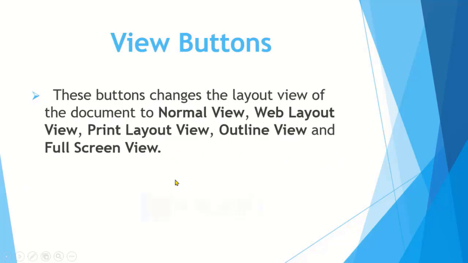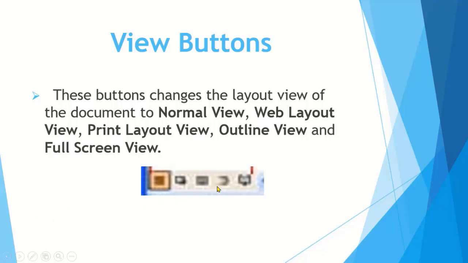Students, there are view buttons available. These are the view buttons which are present at the lower left corner of the main screen of Microsoft Word. These buttons are used to change the layout view of the document.